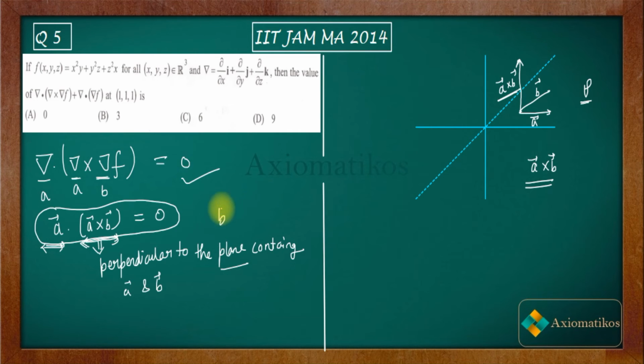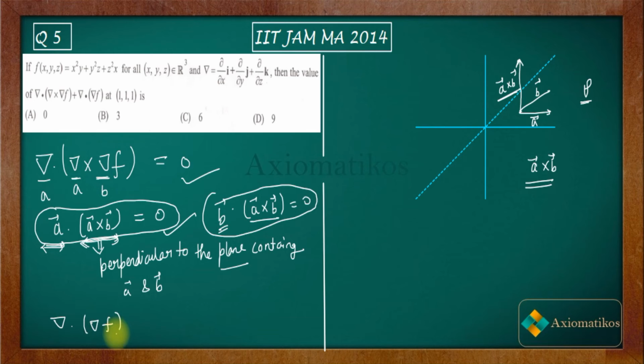Also you can write B vector dot A cross B will also be 0, because this will also be perpendicular to this. Are you getting my point? So using this identity, I proved that this will be 0. That means you have to evaluate only this one. So del dot del f you have to evaluate, right?